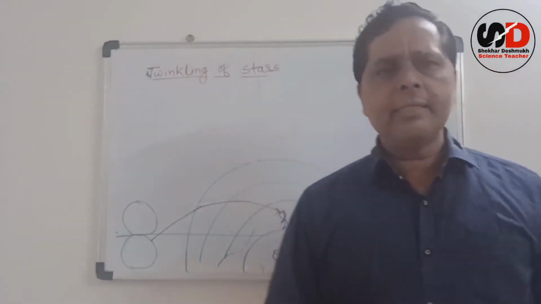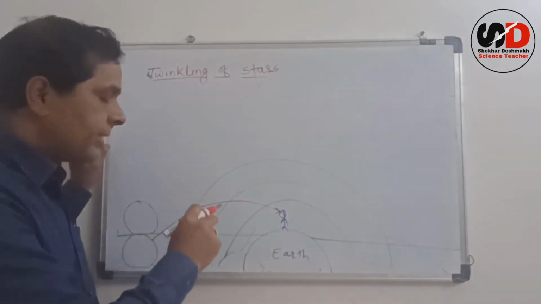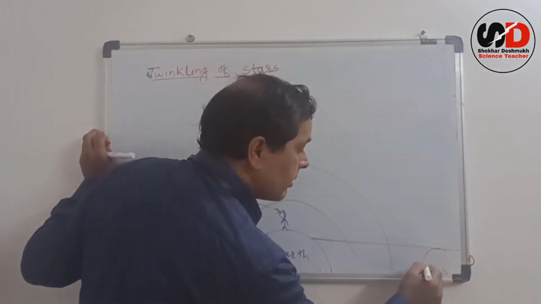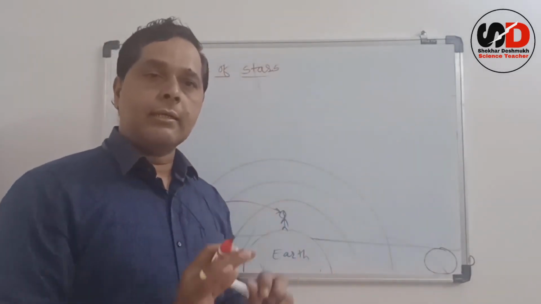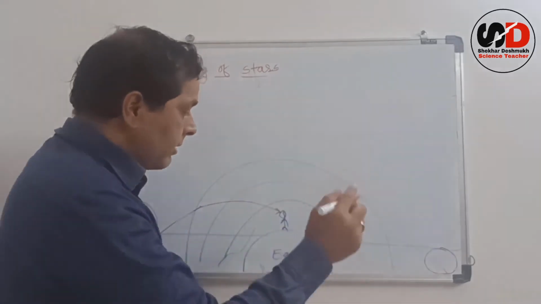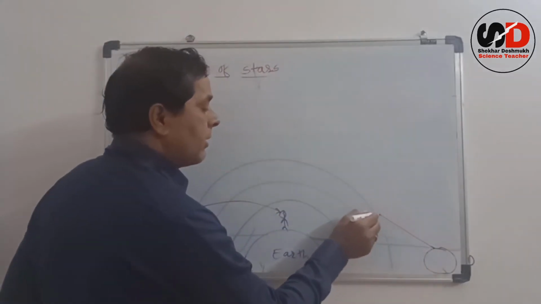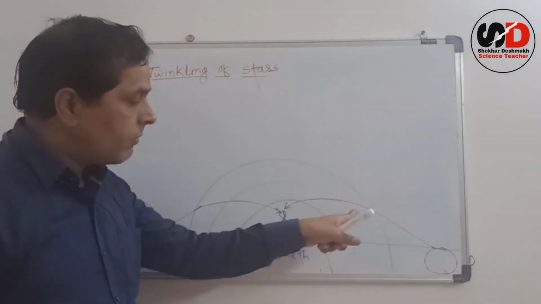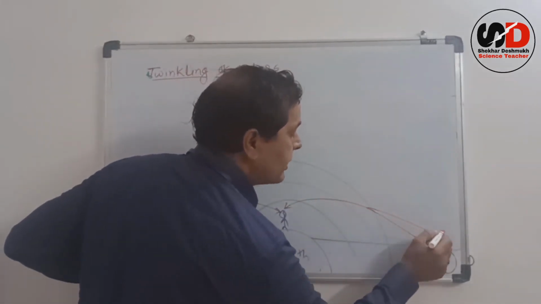The similar reason is here also. At the time of sunset, what happened? The sun is here. That means already there is a sunset. But what happened? Due to the refraction of light, due to the bending of light, the actual position and the apparent position are different.